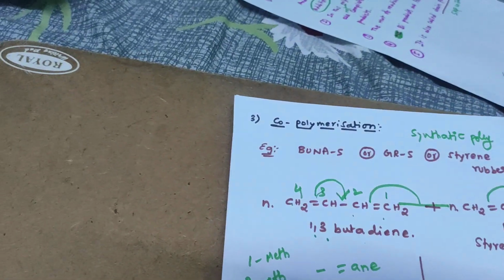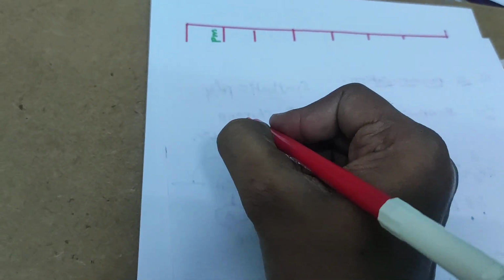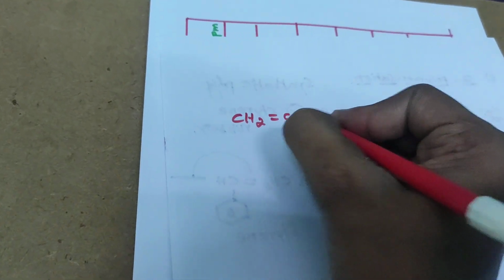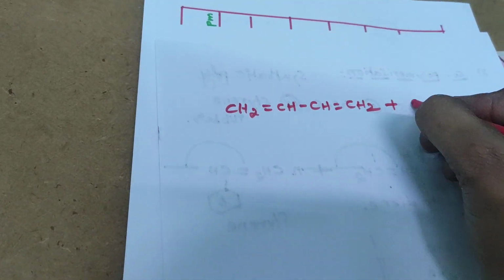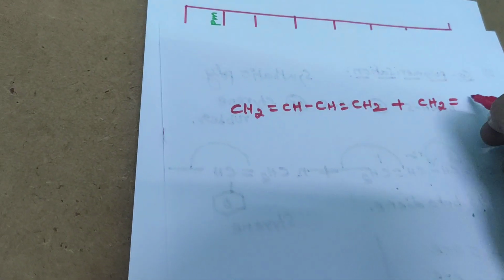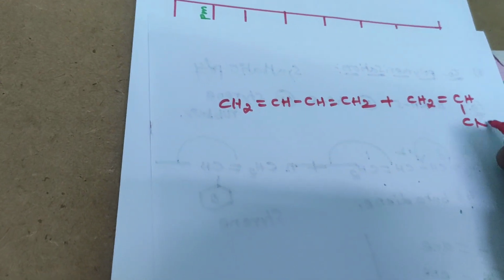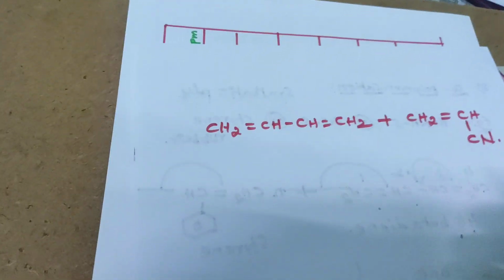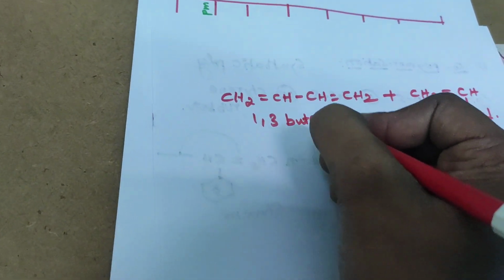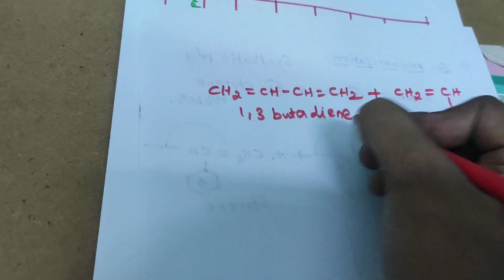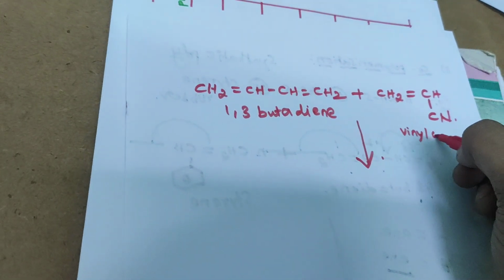So Buna-N, how to write Buna-N? Simply a small change over Buna-S. CH2 double bond CH, single bond CH, double bond CH2, plus CH2 double bond CH containing a cyanide group. It is 1,3 butadiene and vinyl cyanide.